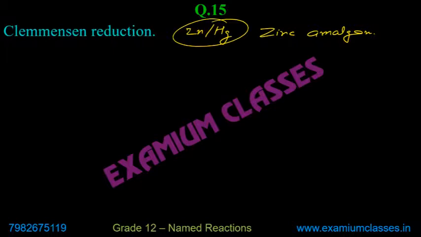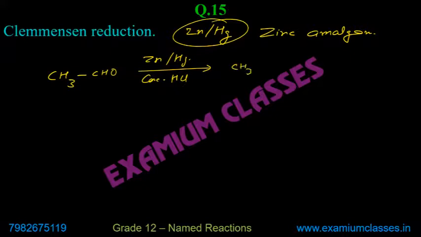So any aldehyde or ketone can be converted. Suppose I have the aldehyde CH3CHO, zinc amalgam, concentrated HCl. Write it 2, 3 times, then you will be able to understand. CH3CH3 will be produced.